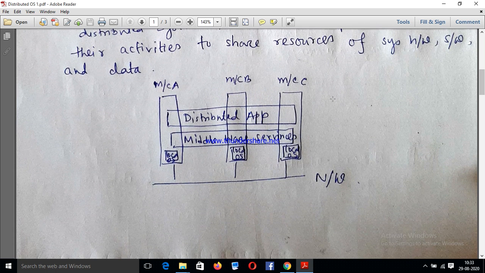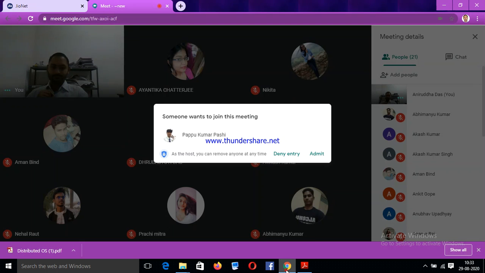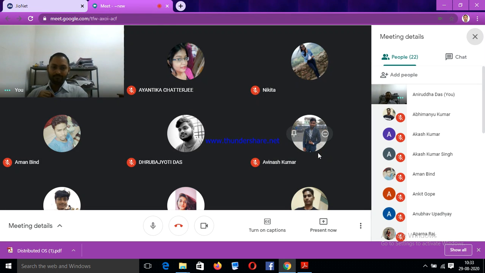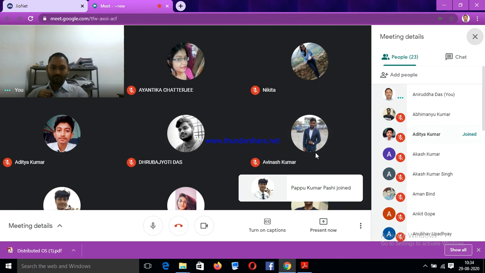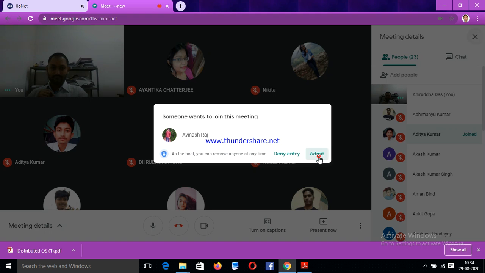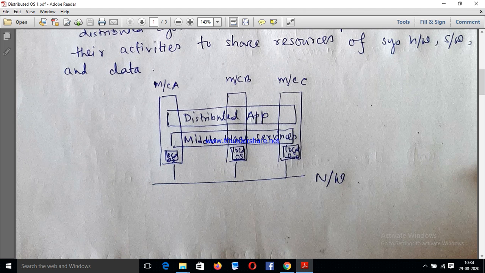So it is another pictorial representation of distributed operating system. Here you can see that this is machine A, machine B and machine C, and these 3 machines are independent in nature.